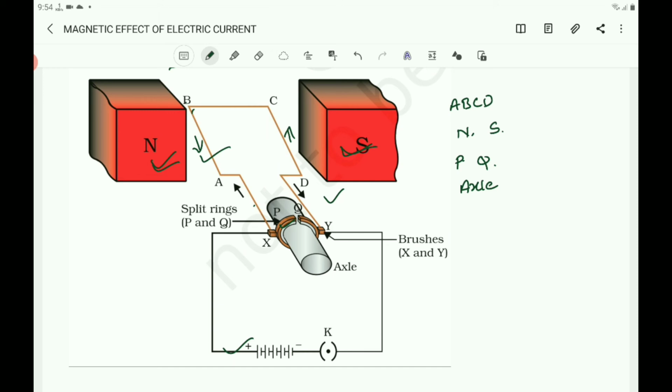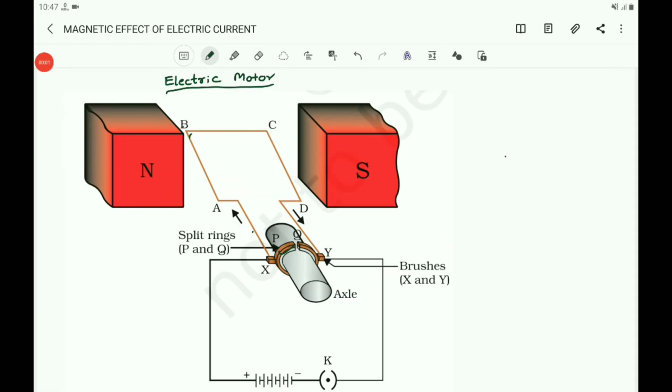The soft iron core on which the coil is wound plus the coils, that is called the armature. That is to enhance the power of the motor. So here, to increase the strength of the magnetic field, it is better to use the electromagnet. To increase the speed of the rotation, we have to increase the strength of the magnetic field, and also we have to increase the number of turns in the coil, and we have to increase the current.